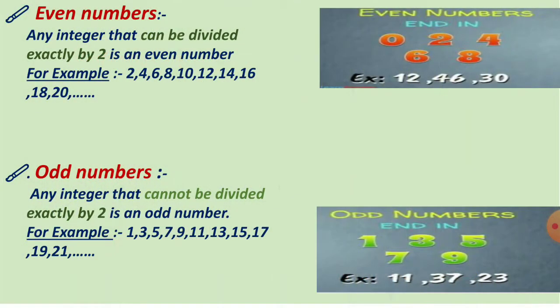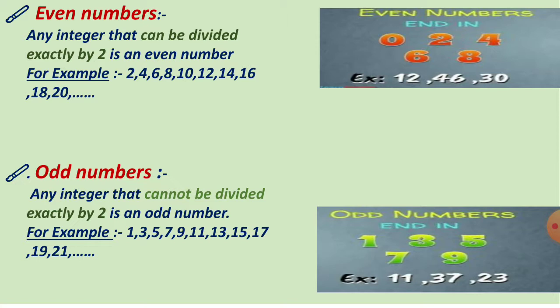Even numbers. Any integer that can be divided exactly by 2 is an even number. For example, 2, 4, 6, 8, 10, 12, 14, 16, 18, 20 and so on.